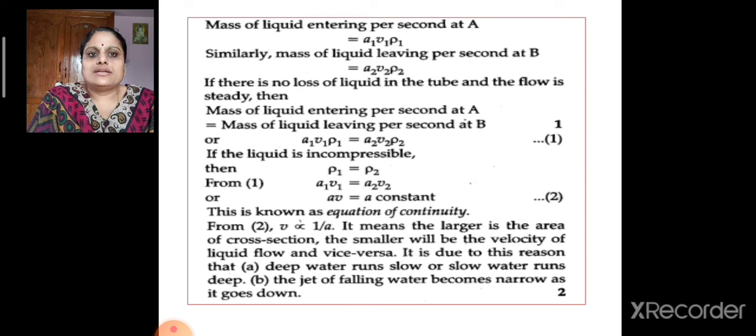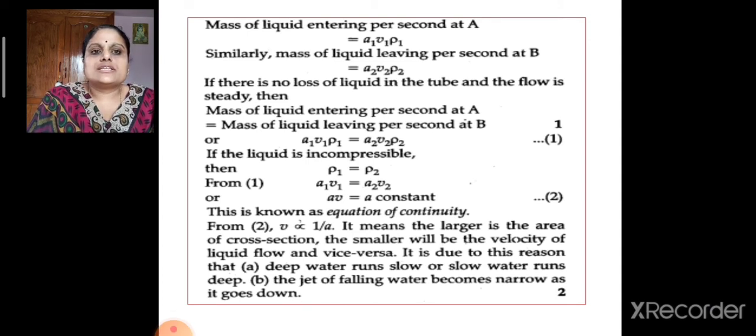This equation is derived from the fact that the mass of liquid entering per second at A must be equivalent to the mass of liquid leaving per second at B. We know mass is equivalent to volume into density. Volume can be written as area into velocity. This is the case of incompressible liquids.